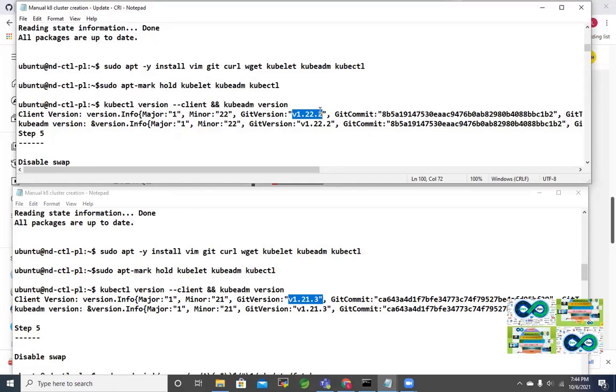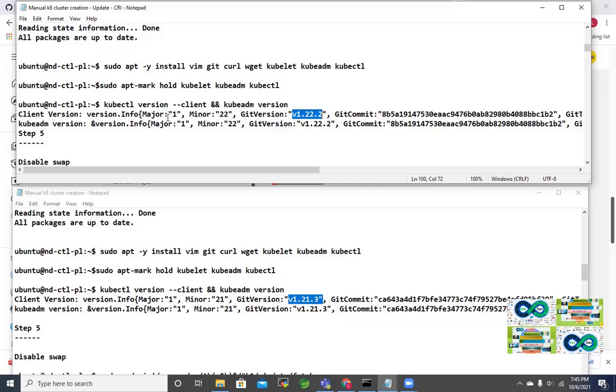So if you are changing the Kubernetes version to 1.22 in your production, it is highly recommended to discontinue Docker as the runtime for containers, and implement either CRI-O or containerd.